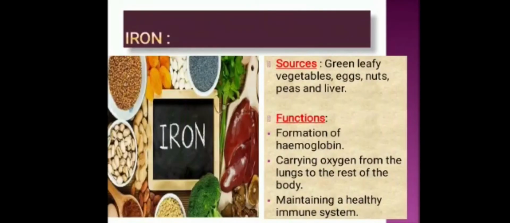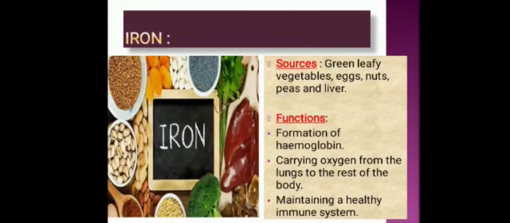Next is about iron. Iron is needed to make hemoglobin present in our RBCs, means red blood cells. And what is the function of these red blood cells? They carry oxygen from the lungs to the body parts. Thus, iron is an important constituent of hemoglobin in the blood.